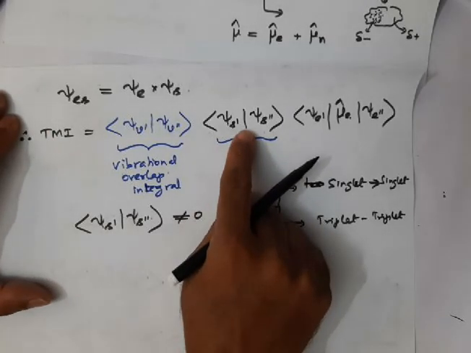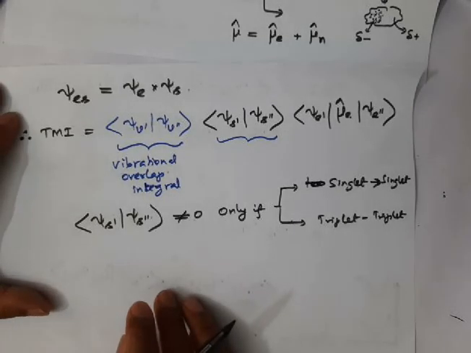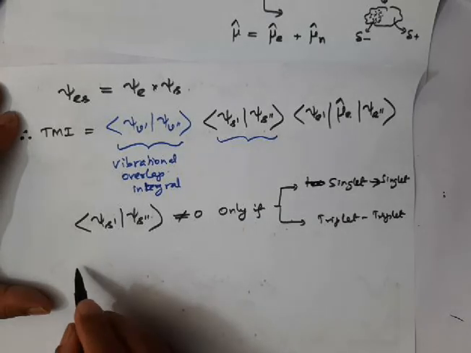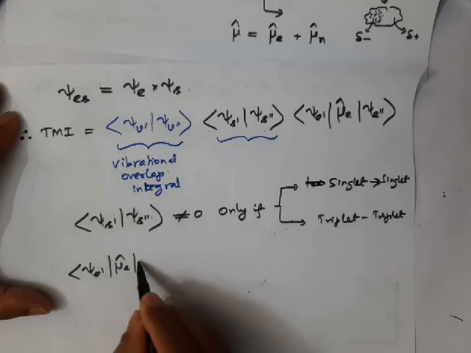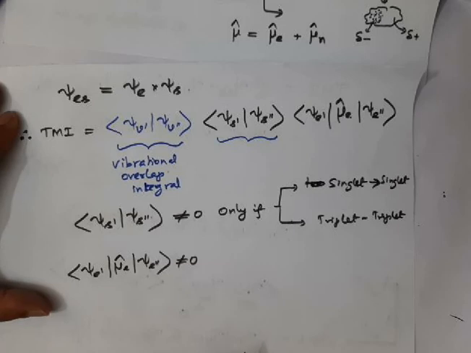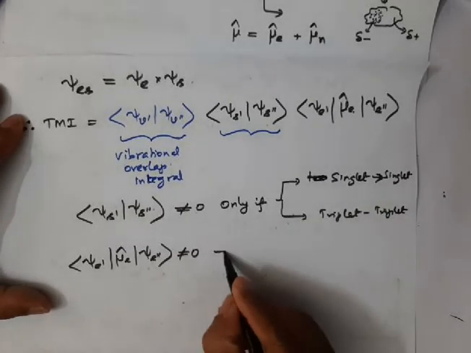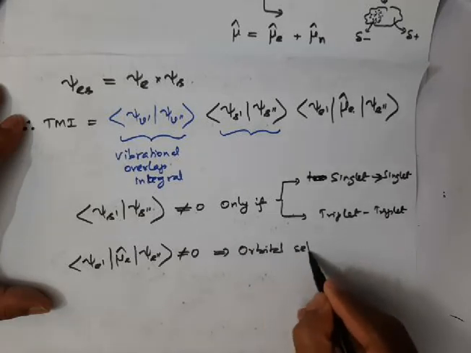If the integral value is not equal to 0, then the transition moment integral is also not equal to 0. Then this integral, psi e prime, mu electronic dipole moment, psi e double prime, must also be not equal to 0. For this, we have orbital selection rules that we already discussed.